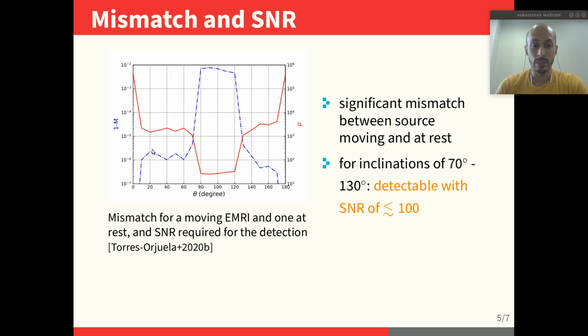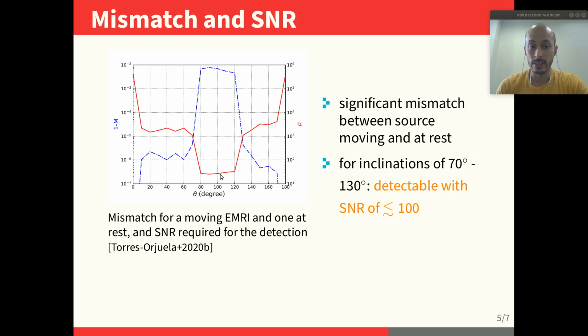And we have computed the mismatch between a source which is not moving and the same source which is moving with a velocity of around 1000 kilometers per second. Again, correcting for the mass redshift so that it would look the same when only considering the 2-2 mode. And here we see that there is a quite significant mismatch, in particular when we are close to seeing the source from edge on.